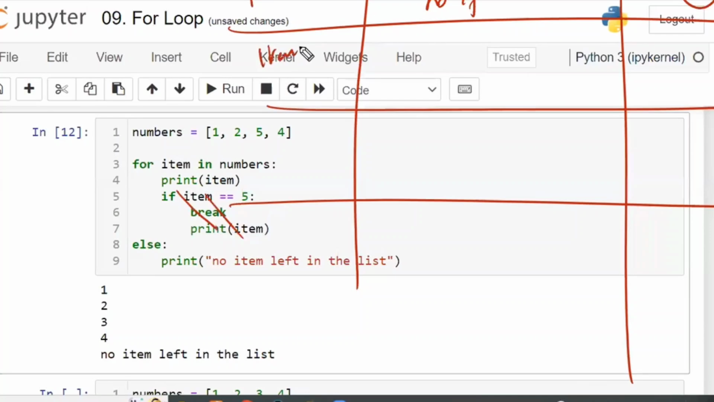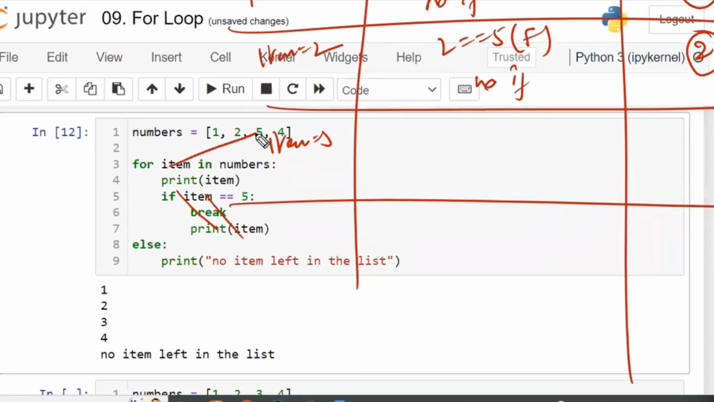After that, item is equal to 2. Print item, first 2 will be printed. After that, 2 is equal to 5, and it is false. Again, no if. Next comes item is equal to 5. In serial order, the next item is 5.